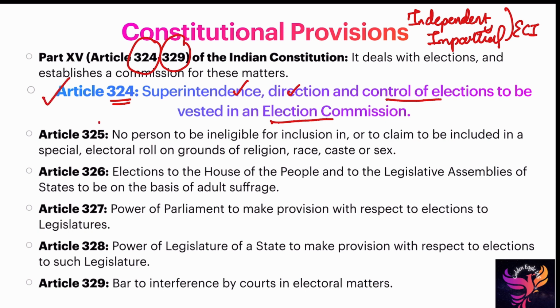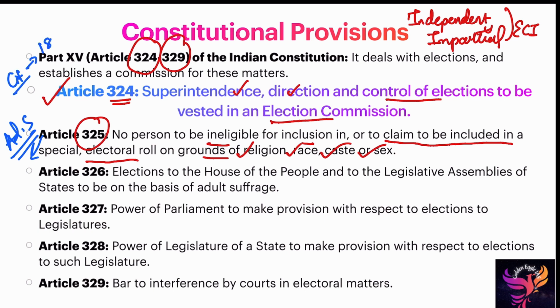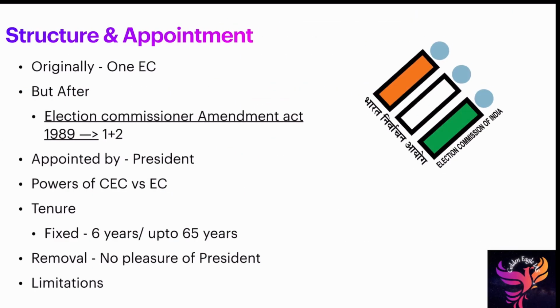Another important thing is Article 325, because no person is to be ineligible for inclusion or to claim to be included in a special electoral roll on the grounds of religion, race, caste, sex. Simply, what they are trying to say here is adult suffrage. The Election Commission conducts elections based on adult suffrage. Eligible citizens of India who attain the age of 18 are eligible to vote. That's what they are saying in Articles 325 and 326. The remaining articles you can read out, they are simple. Then structure and appointment.